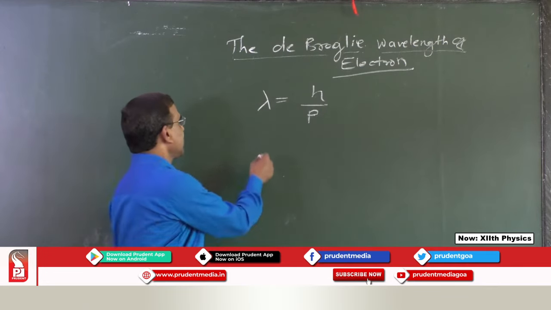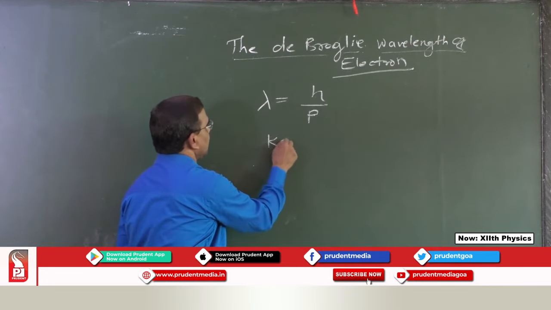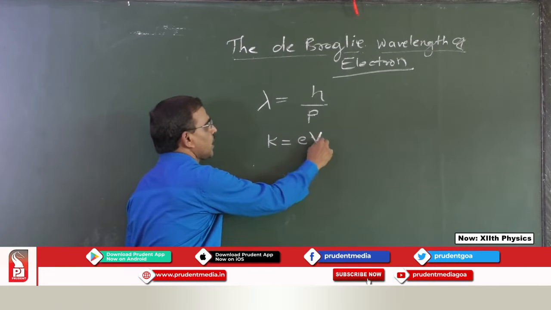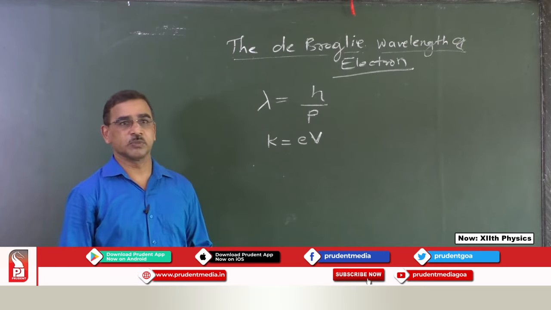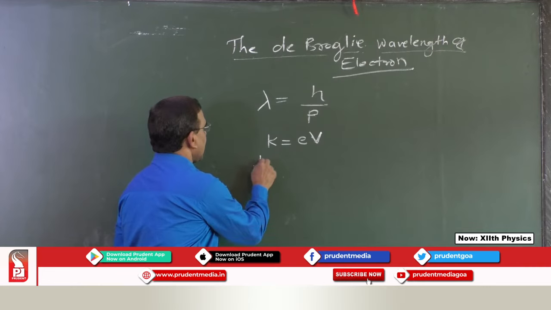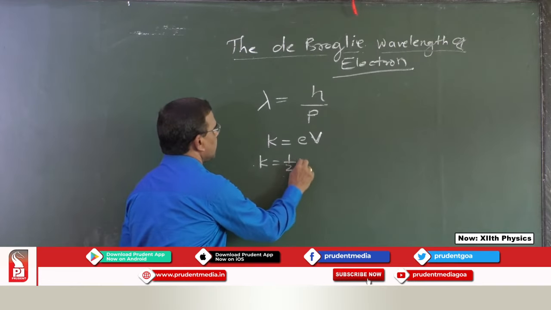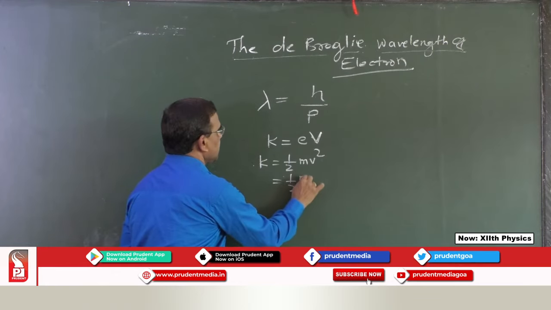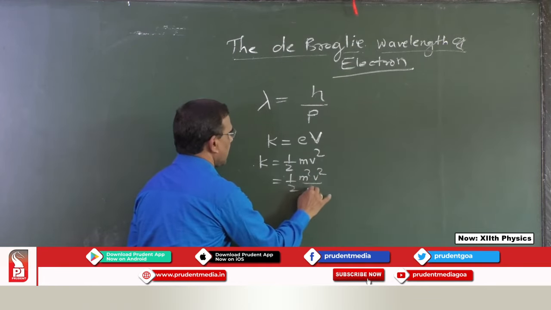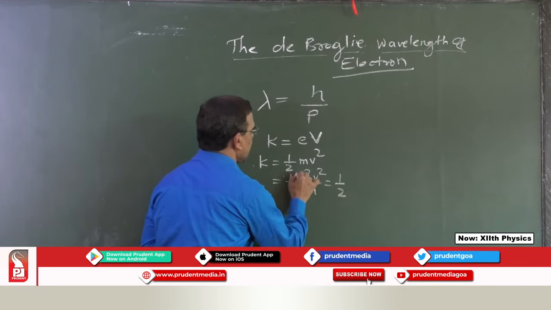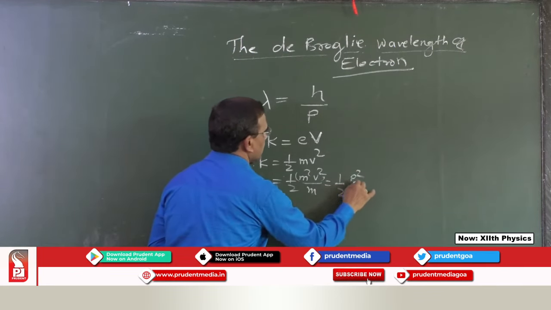We know that kinetic energy K will be equal to eV, where V is the potential through which the electron is moving. Now, we can write the kinetic energy K is equal to half mv square. We can write this as half m square v square divided by m, which becomes p square by m.